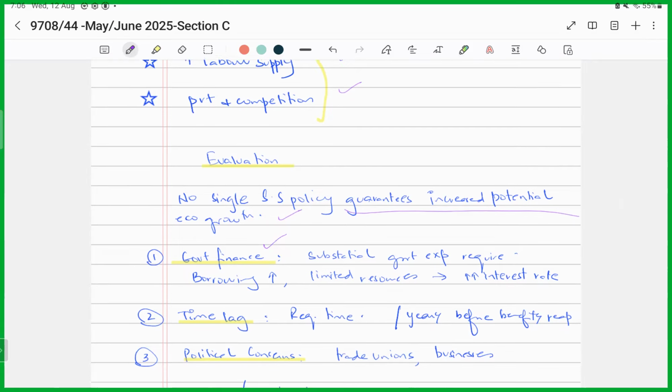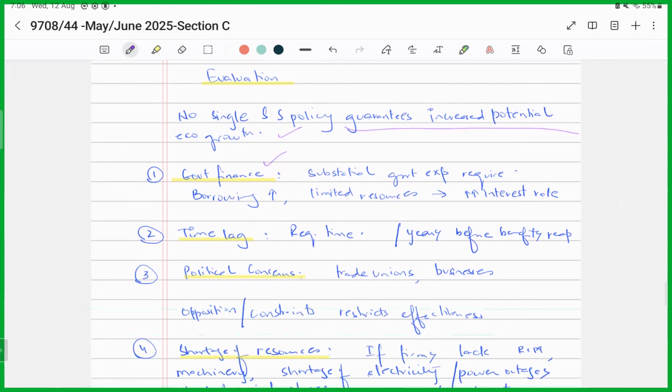Plus, there is also a time lag. Supply side policies take time to affect the productive capacity, right? Before the full benefits are reaped, it takes time. When you're talking about spending on education or giving training, it takes years. So supply side policies may have little effect on potential growth in the short run. In the long run, yes, they would be effective, but in the short run, it would require time. They would have little effect.